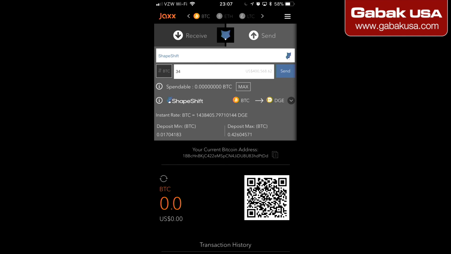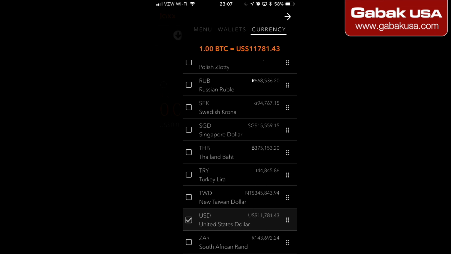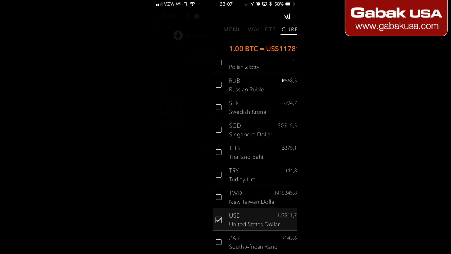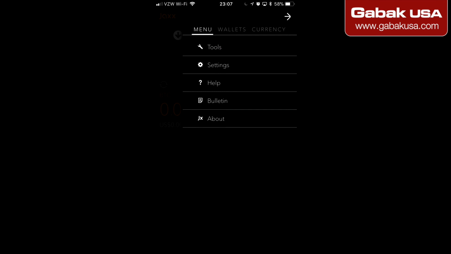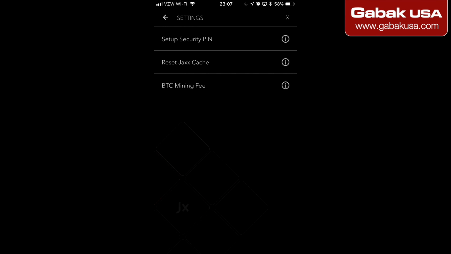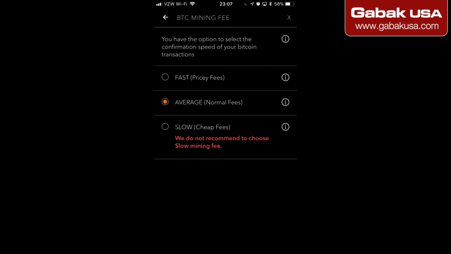Now I'm going to show you something else. Let's go to the menu, and then menu again, and then I think it's in settings, and here where you see BTC mining fee, if you click there, you can choose. If you choose average, they will usually charge you an average price. It may take a few minutes, maybe half an hour.